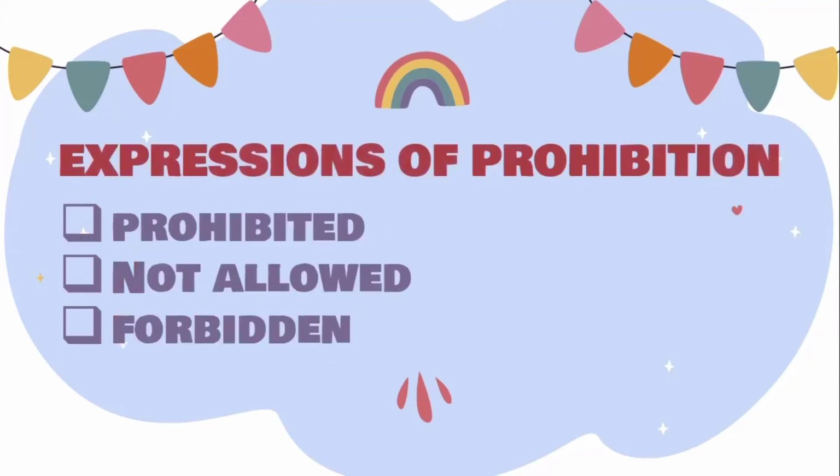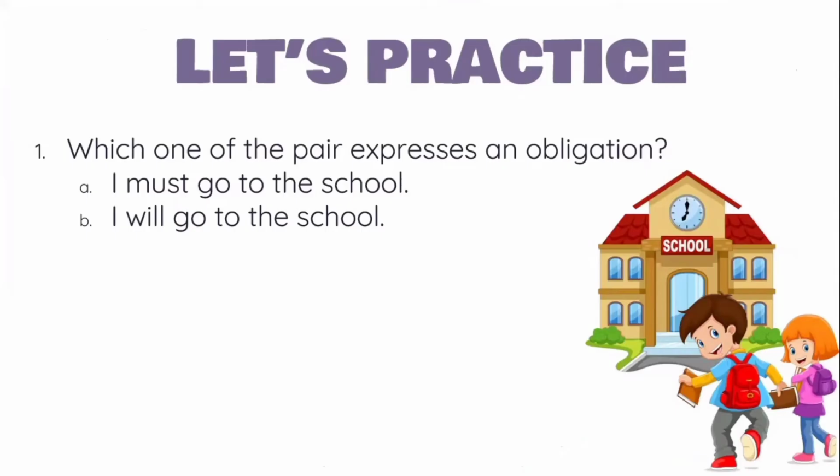How about prohibition? Well, these are the expressions of prohibition besides cannot or must not. For example, prohibited. It is prohibited to make graffiti on the school walls. The second one, not allowed. You are not allowed to enter the museum. And the third one, forbidden. It is forbidden to feed animals in the zoo.